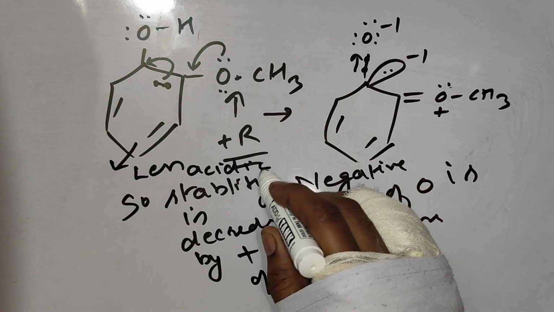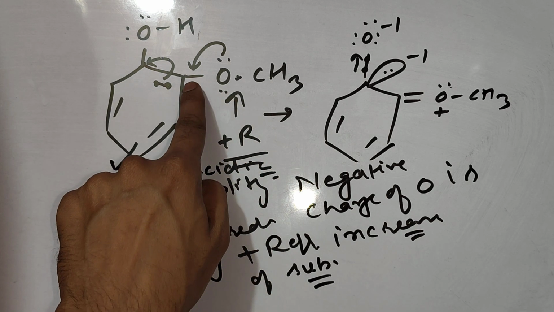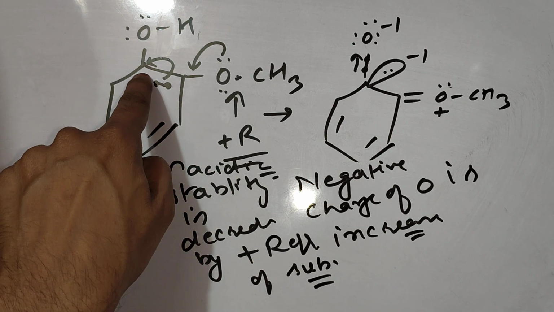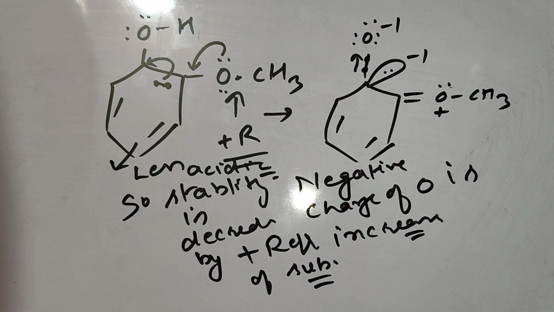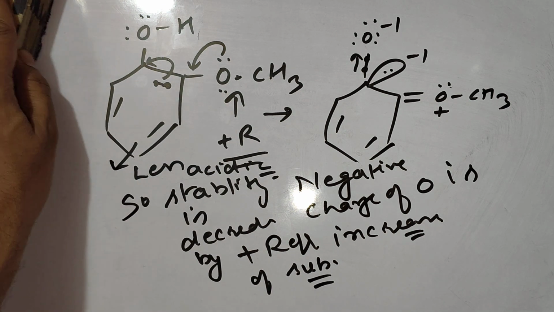So by both ways you can check the acidic nature. Check the strength of the OH bond or check the stability of the anion which is left after H positive. Now this effect can operate from ortho as well as from para. But from meta, electrons will not come here, so there is no effect on the stability of the O negative ion from the meta position, same as we checked for the strength of the OH bond. Means the conclusion is that the plus R effect of a substituent from ortho and para position will decrease the acidic nature of phenol. Now let's go for minus R effect.